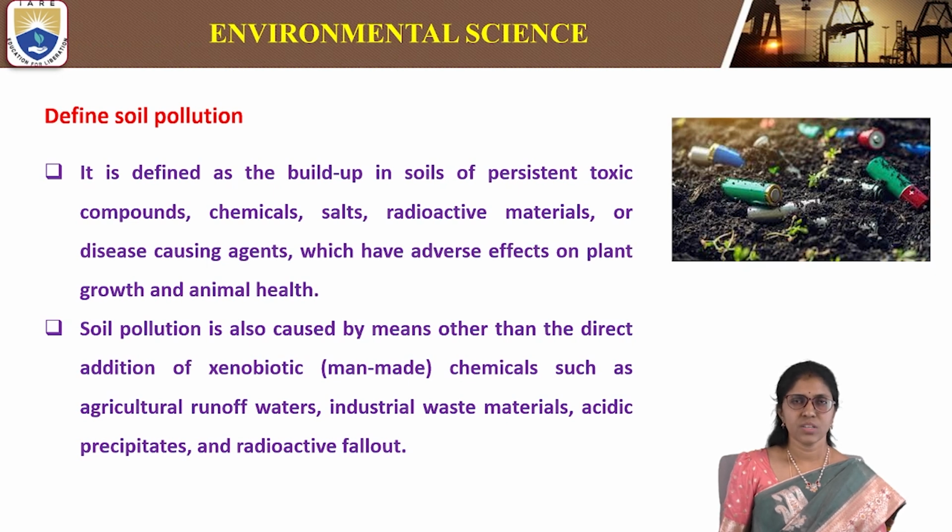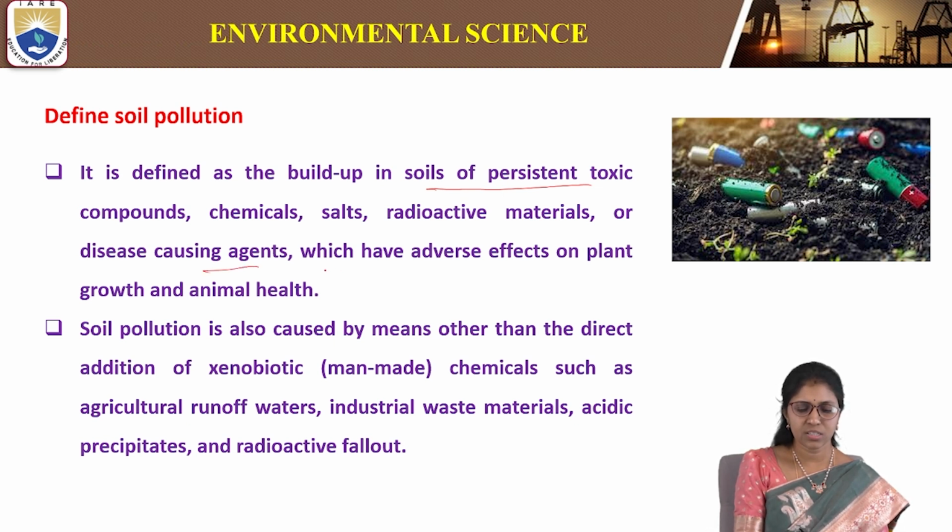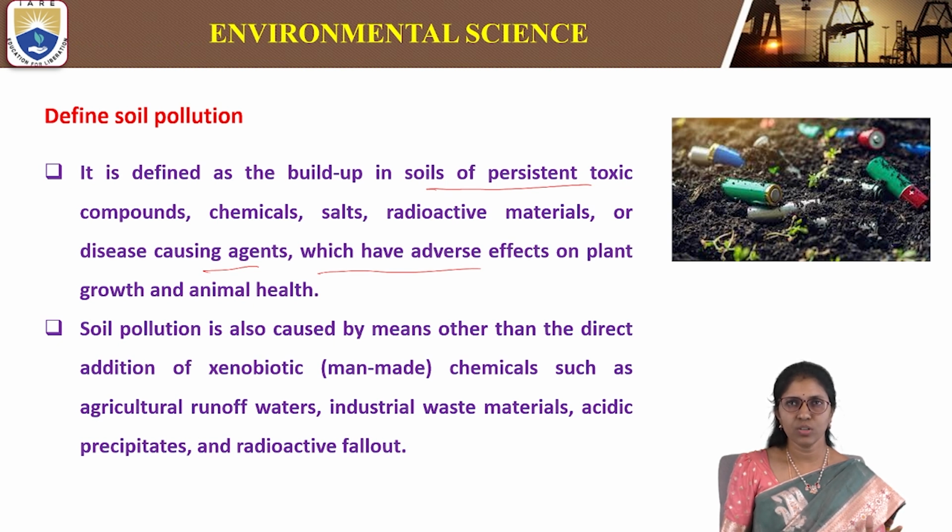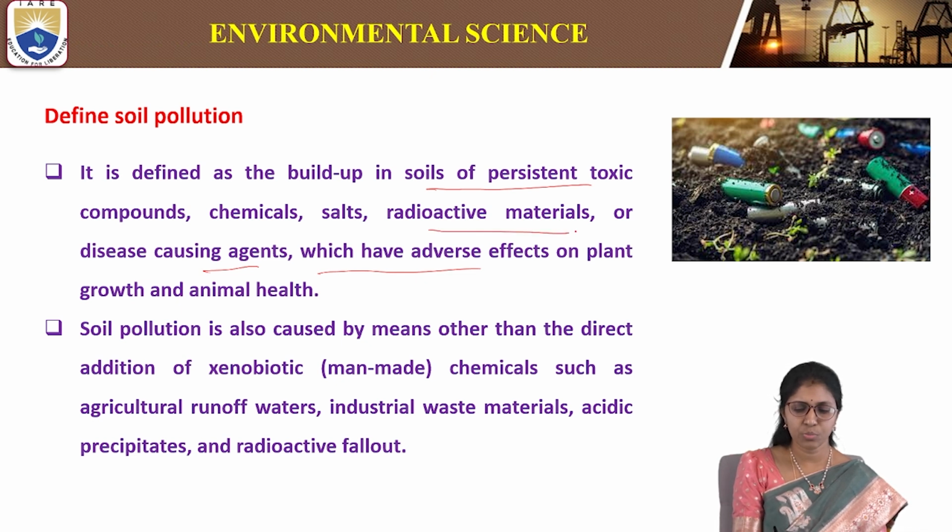Define soil pollution. Soil pollution is defined as the build-up in soils of persistent toxic compounds, chemicals, salts, radioactive materials, or disease-causing agents which have adverse effects on plant growth and animal health. So soil pollution is nothing but a contamination of soil by different chemicals like persistent toxic compounds, chemicals, salts, radioactive materials, plastics, and also disease causing agents, which have adverse effects on plant growth and animal health.